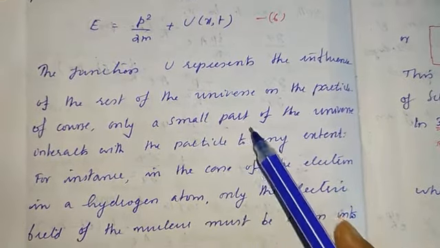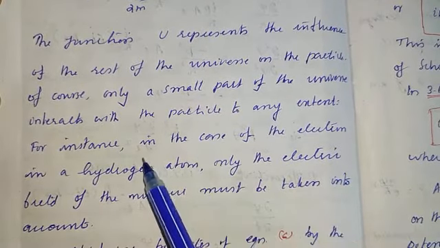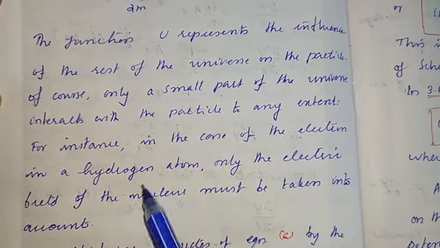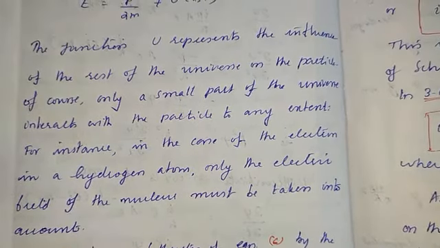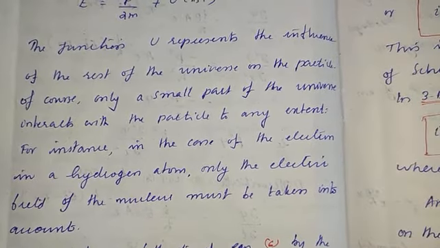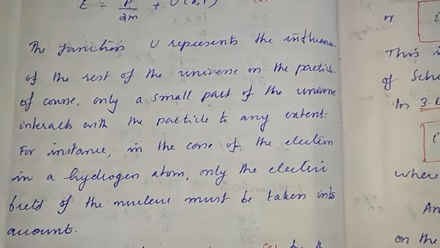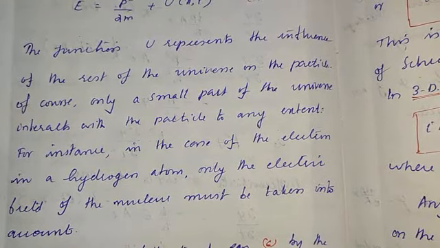Of course, only a small part of the universe interacts with the particle to any extent. For instance, in the case of the electron in the hydrogen atom, only the electric field of the nucleus must be taken into account. So this U is a function of potential, and this term represents the influence of the rest of the universe on this particle.